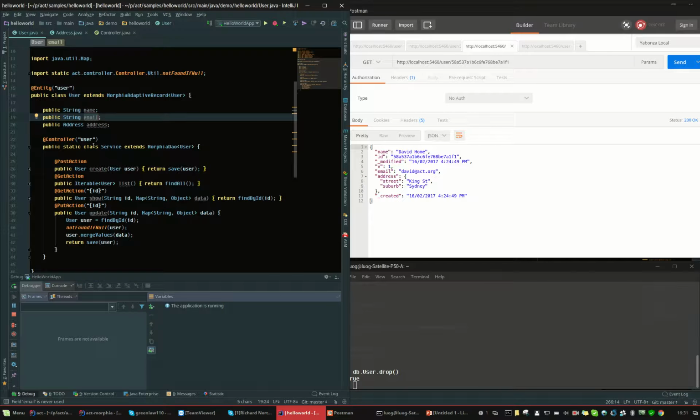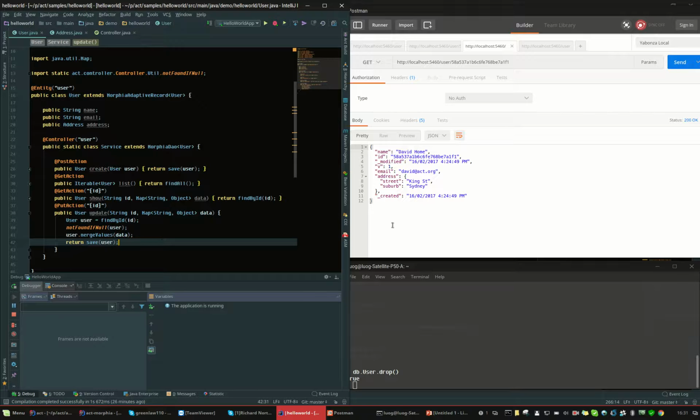Now I have created a service for the user, which provides a set of RESTful endpoints for the user resource. The first one is to create a user using a post action, and then I can list all the users using a get action, and I can show a specific user using the get action with a URL parameter named ID. I can also update the user with the ID, and I can update a part of the user fields, and I use a map to pass the fields here.